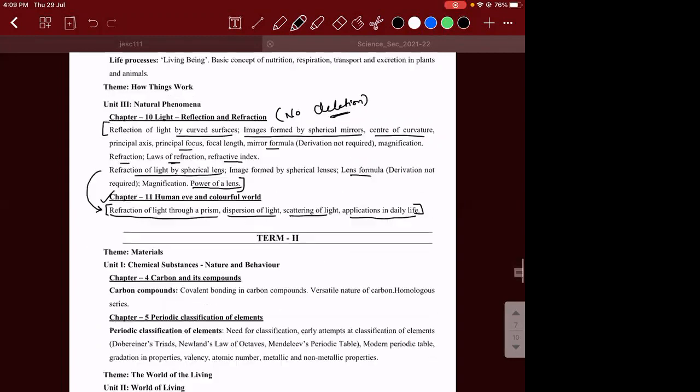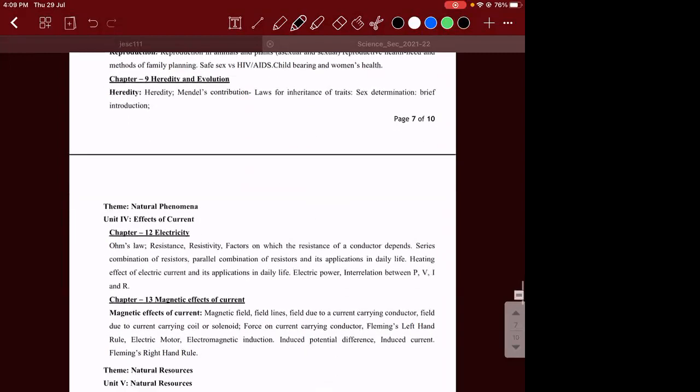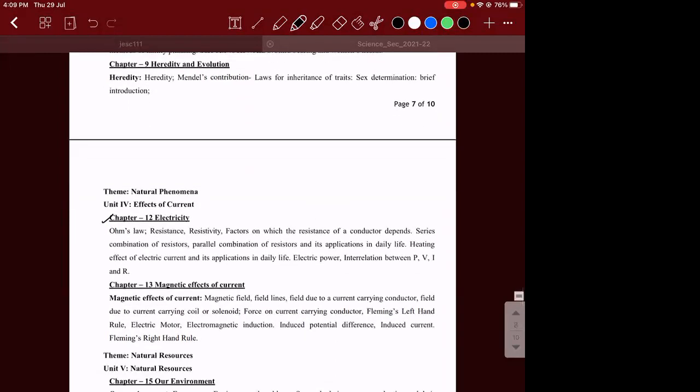Similarly, the remaining two chapters for physics are electricity and magnetic effects. In electricity, we have seen Ohm's law, resistance, resistivity, factors affecting it, series and parallel combinations and their applications, electric power, and the interrelation between P, V, I, and R. So here also there is no deletion. Nothing is deleted in the electricity chapter.